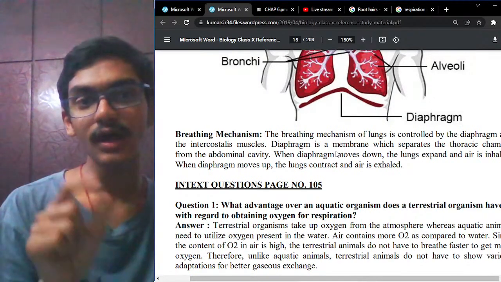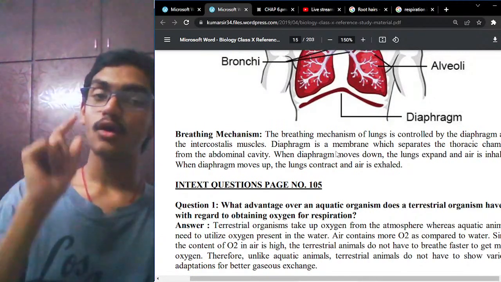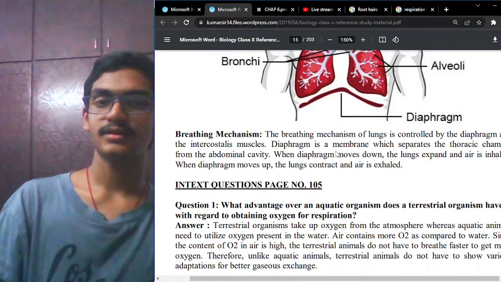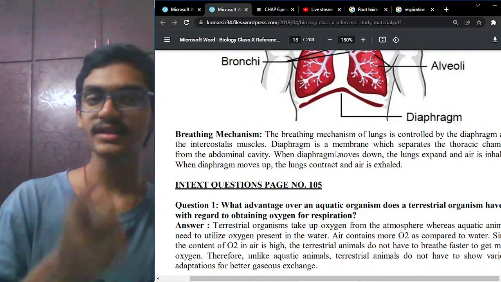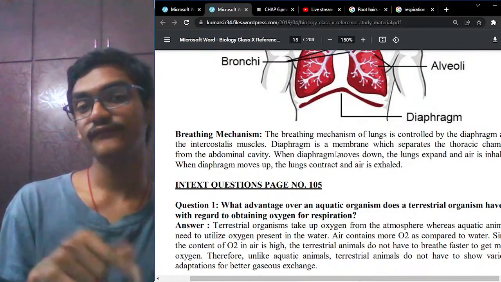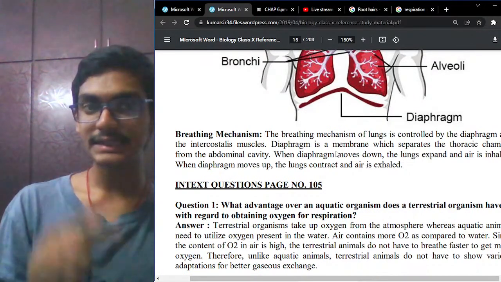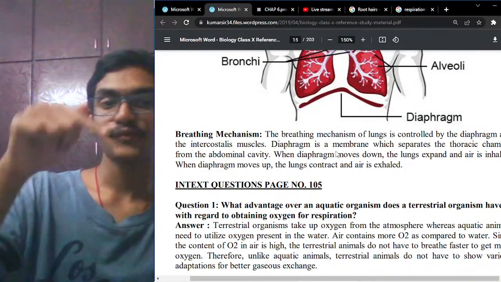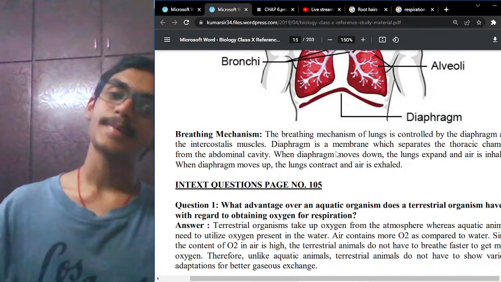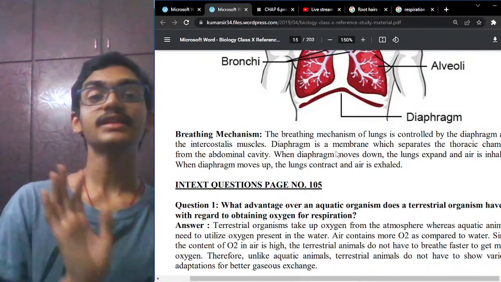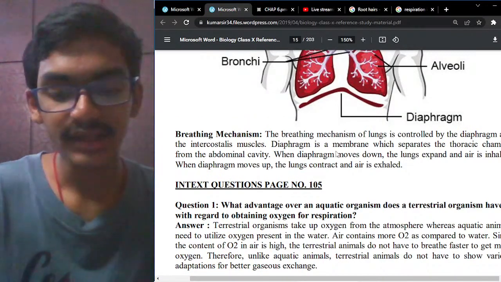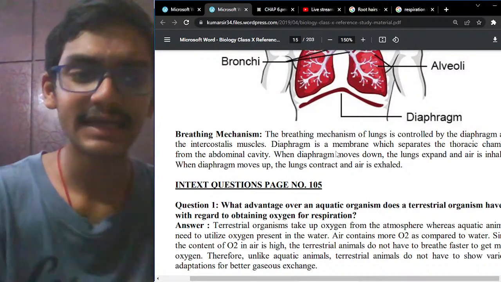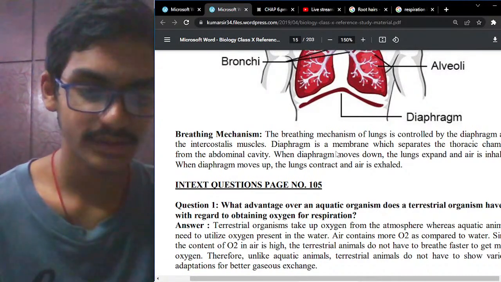So as I told you, the alveoli have oxygen, and the blood has carbon dioxide. Exchange takes place wherein the blood will now get the oxygen gas. Now again the blood comes to the heart, and from the heart it moves to all the parts of the body. So that is the process mainly involved in this. Now you have an understanding of the entire diffusion process.